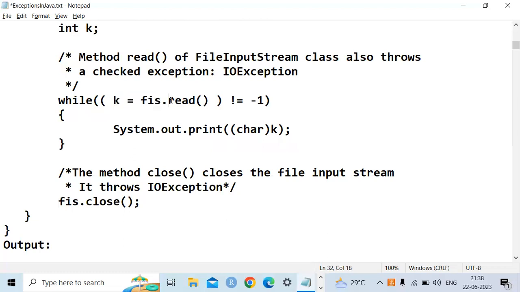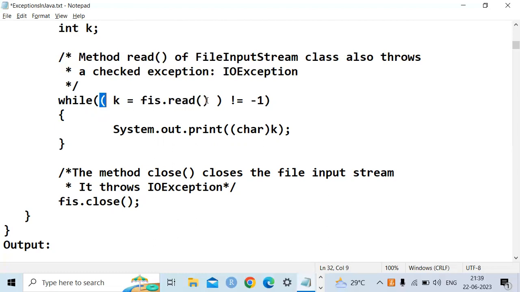While k equal to fis.read, what is this statement? We are reading the data. What is in the FIS? The file. So it will open the file and read one character, and one value or character is stored into the k variable. How long will it store?